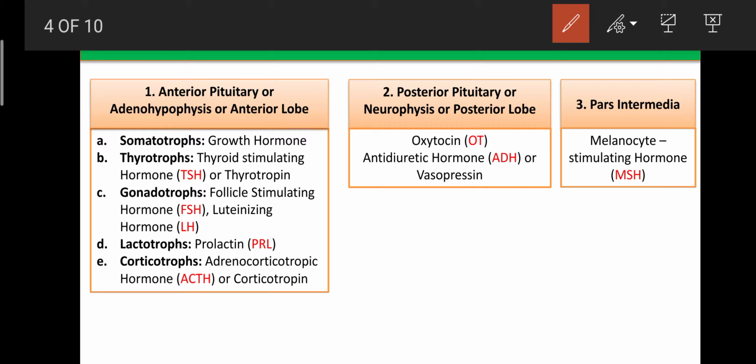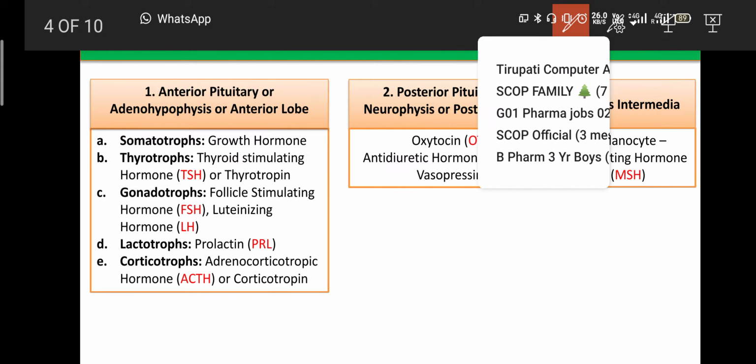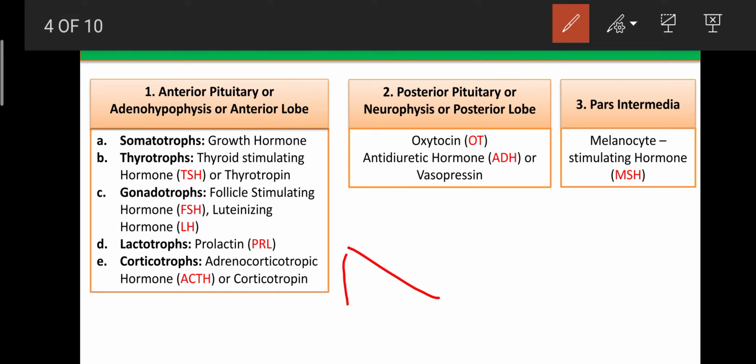Then what are the hormones secreted from the anterior pituitary gland? Those hormones are known as the anterior pituitary hormones. The anterior pituitary gland is also known as the adenohypophysis because the hypothalamus regulates the secretion of hormones from the pituitary gland by releasing factors.